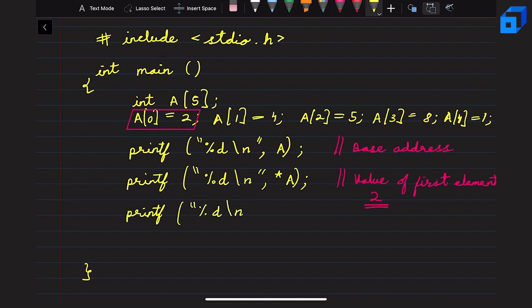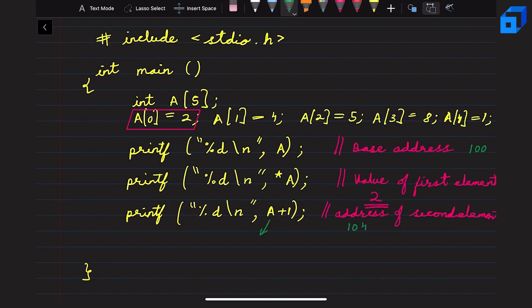Now, if you try to execute a statement like this, that is the address of the next element, that is A plus 1, this will give you the address of the next element, that is the second element. Now, let's say the value of the base address is 100, this will return the value 104. Why?